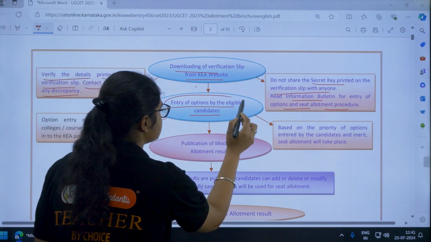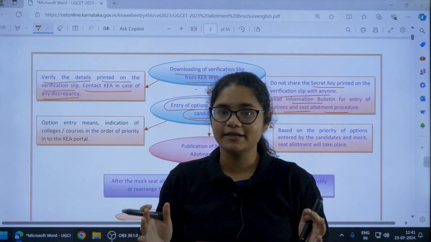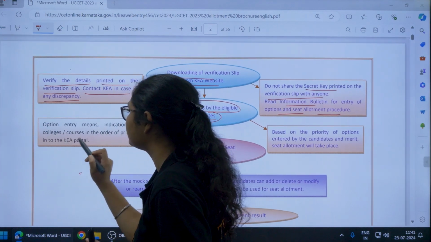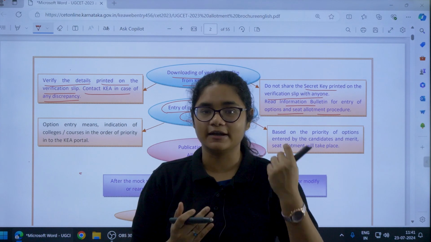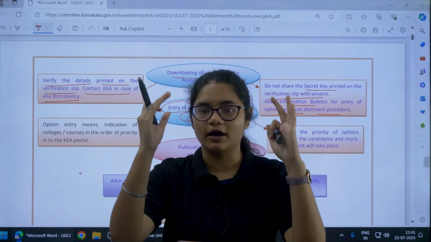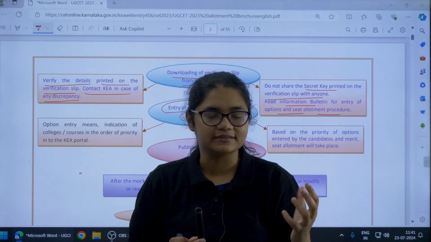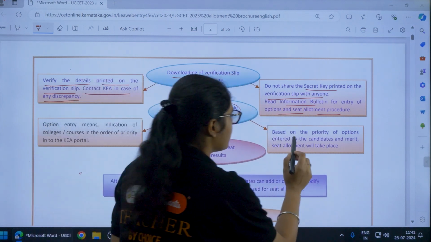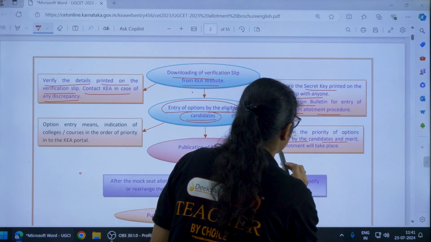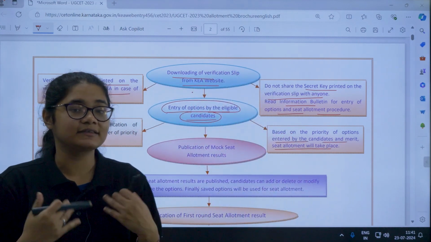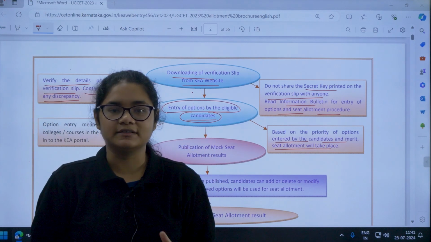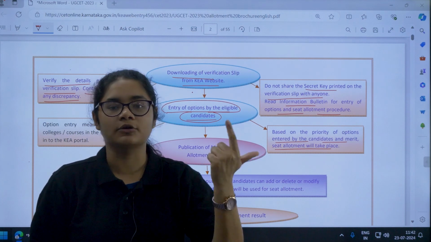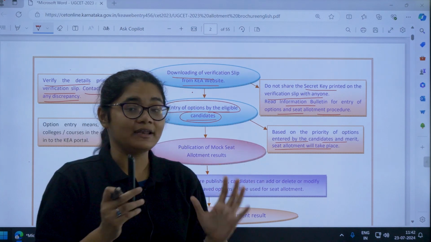So what is the next step? That is the entry of options by the eligible candidates. What is this option entry? So option entry means indication of colleges or courses in order of priority to the KEA portal. So there are different courses, there are different colleges which you want to join. So you have to arrange them, or you have to give your preferences which you want to join. Okay, so that is called option entry. Now you can see here, based on the priority of the options entered by the candidate, the seat allotment will take place. So why is this step important? Once you make the preference list, you make the option entry, on the basis of that list, your college, your course will be allotted to you.